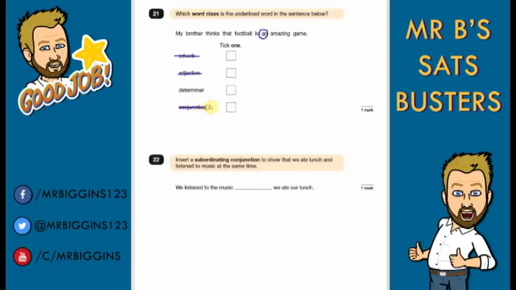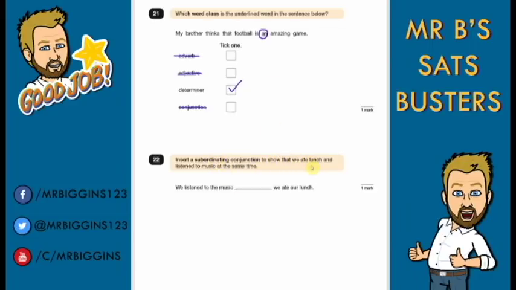It's not joining two clauses, so this is a determiner. A determiner is a word that tells us which noun it is referring to. "An amazing game." Okay, it could be "the amazing game" or "a amazing a game". So that word is a determiner.